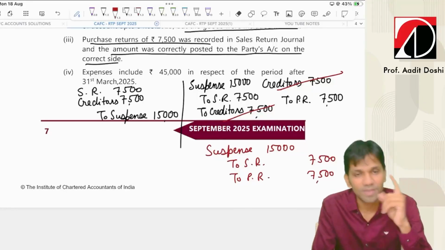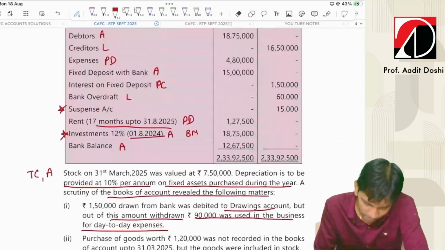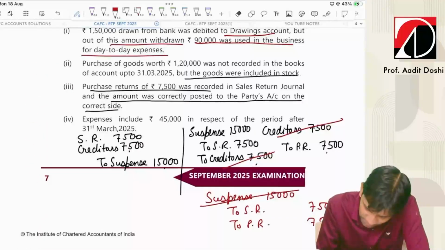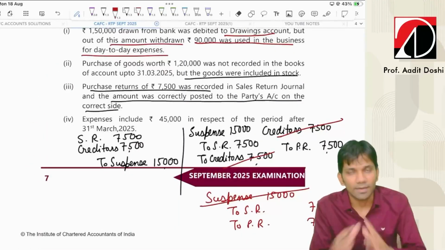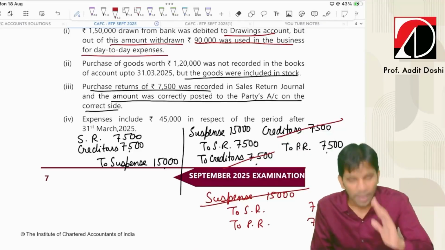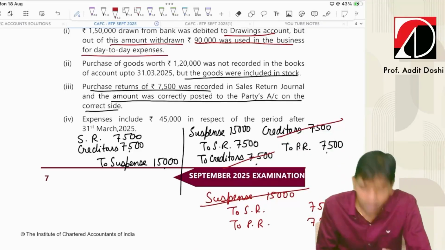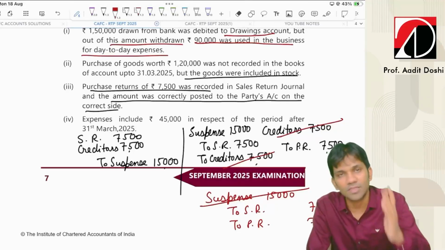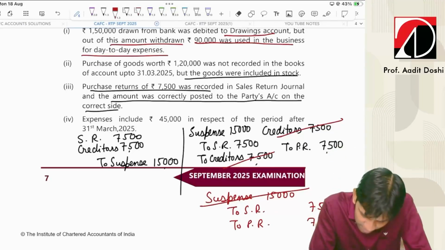Guys, let's have a look. Now we had suspense account in the trial balance. Let's check. Yes, credit. This credit gets cancelled with this debit. It's a compensating error. So we found out the error, and what was the error? Sales return have a debit balance. We have credited. So sales return, what should we do? Sales return, if it has a debit balance, it should be deducted from sales. But here it is having a credit balance.